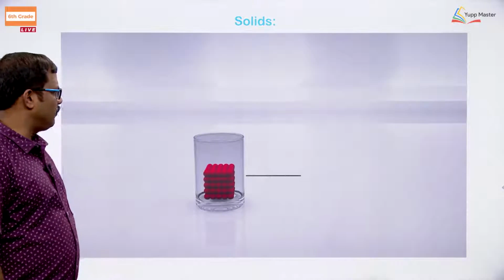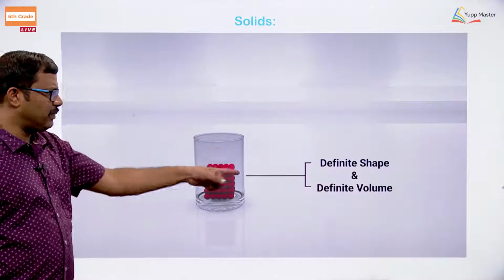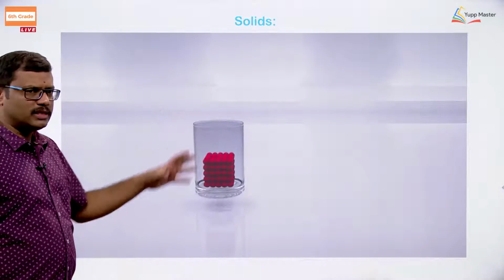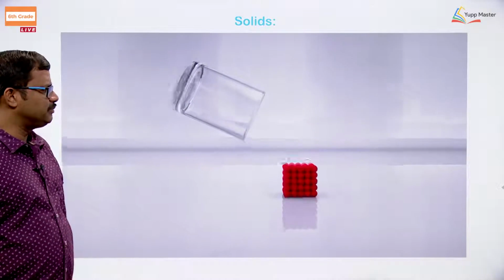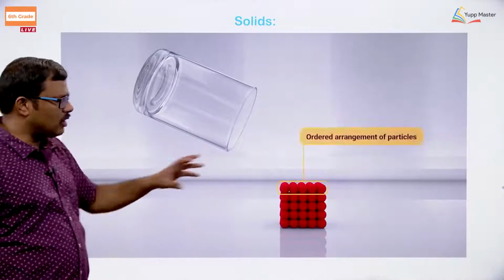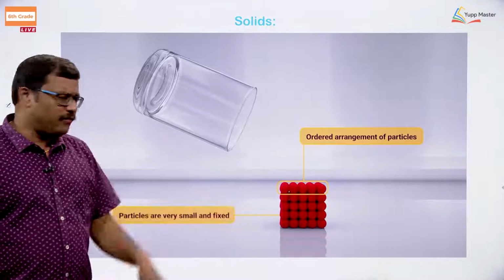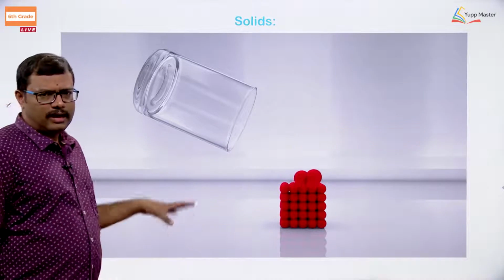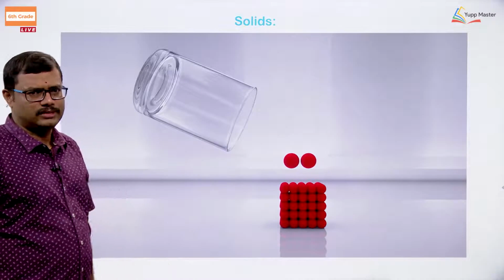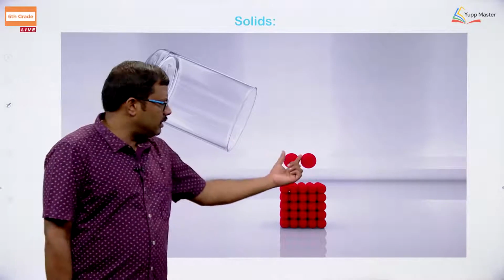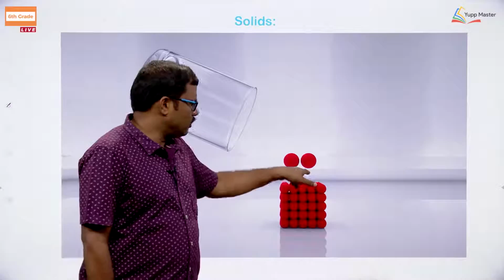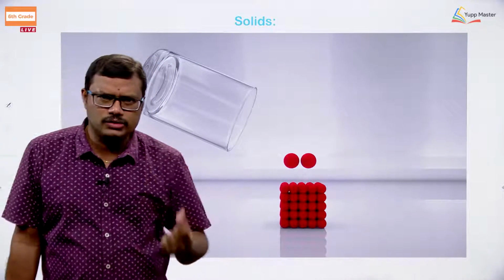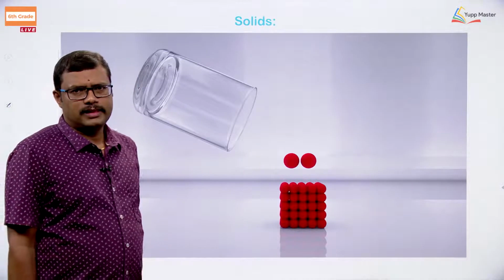So, let us give you a small concept about solids. Solids have a definite shape as well as a definite volume. When I take a solid and throw it on the table, what happens? It will fall and settle there, and it is going to occupy some space. If you observe the arrangement of the atoms, it takes place in an orderly fashion. The particles present in the matter are very close to one another in the solid form.